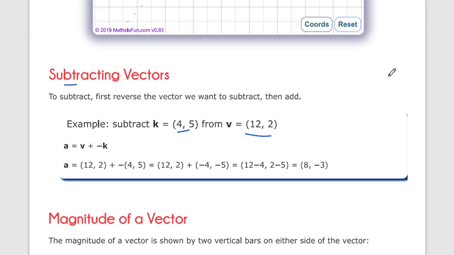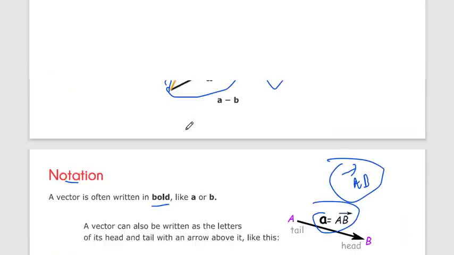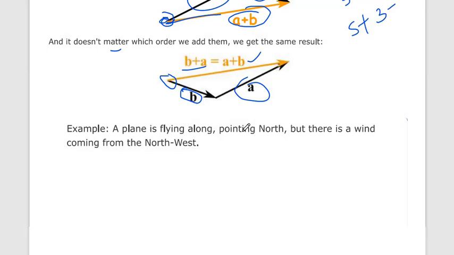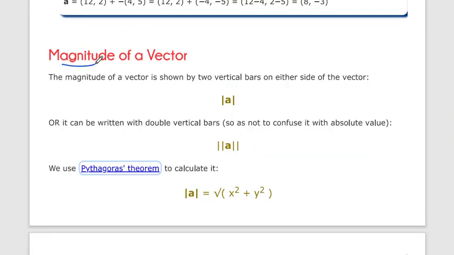Okay, so here we can say that a vector can be represented by two methods. One is magnitude, which we already saw. Okay, and the other method is ax and ay. So we can write it both ways. This is the ax and ay form, or here we add its magnitude, a and b. Now the magnitude of a vector is shown by two vertical bars, mod a.